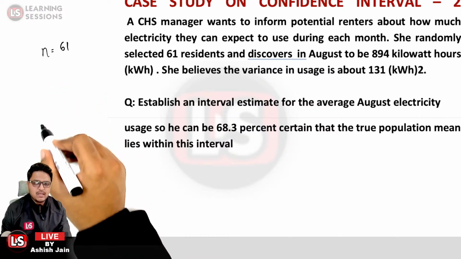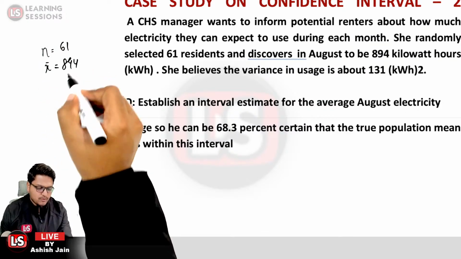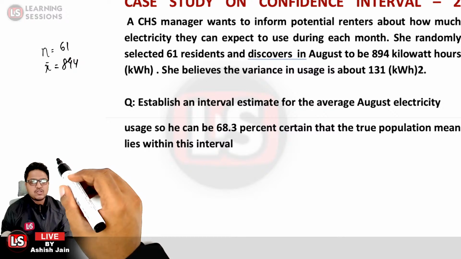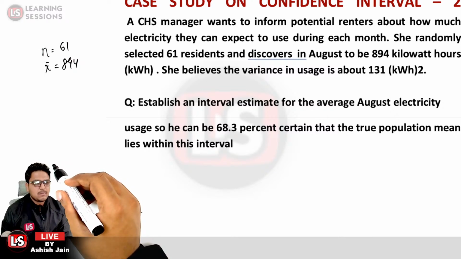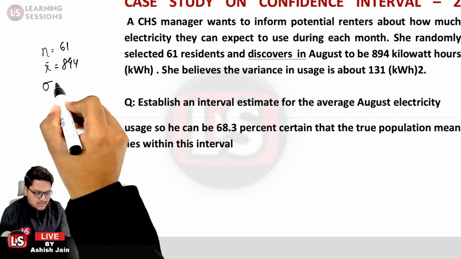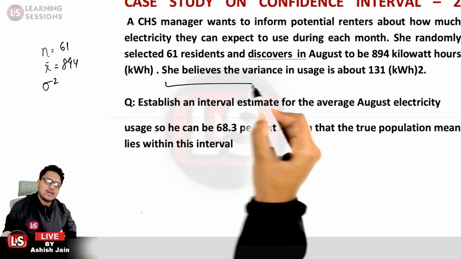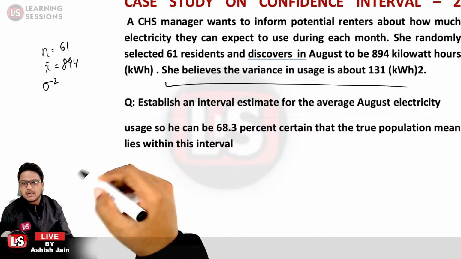So we are provided with the x bar, that is 894. Further, she believed the variance in usage is about 131 kilowatt hour square. Variance is represented by sigma square, and it is related not to the sample but to the population.